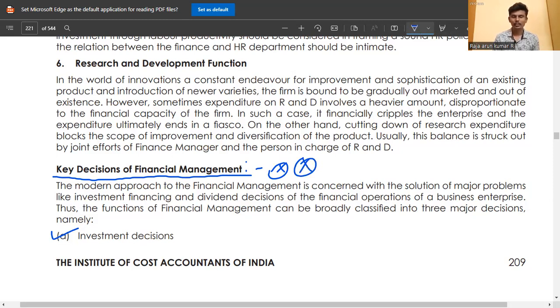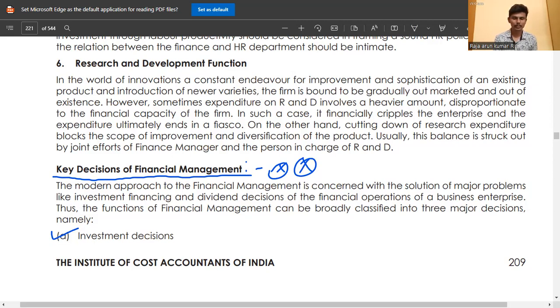Yes, this is the important point. Key decisions of financial management. The modern approach to financial management is concerned with the solution of major problems like investment, financing and dividend decisions of the financial operation of business enterprises.